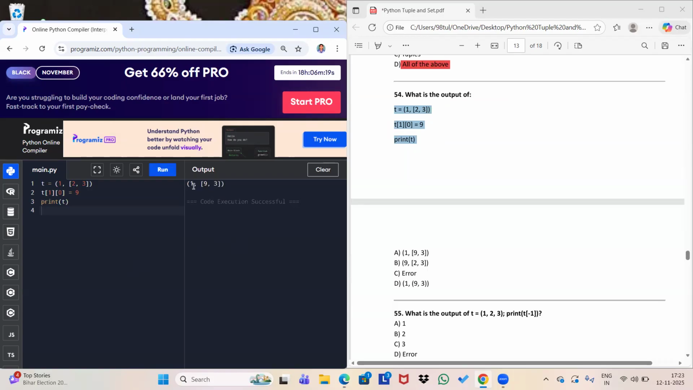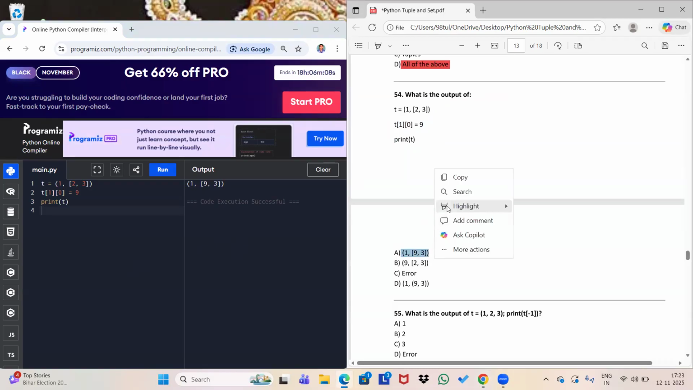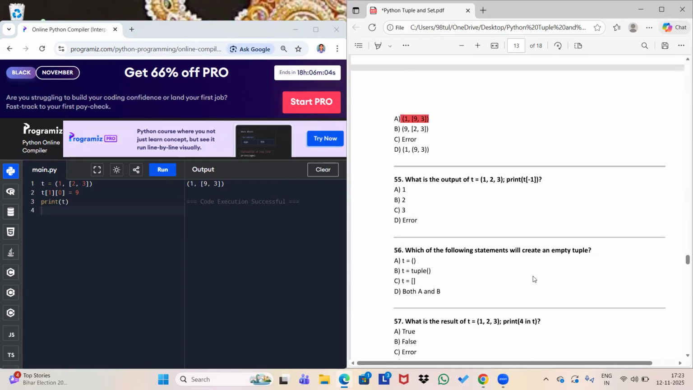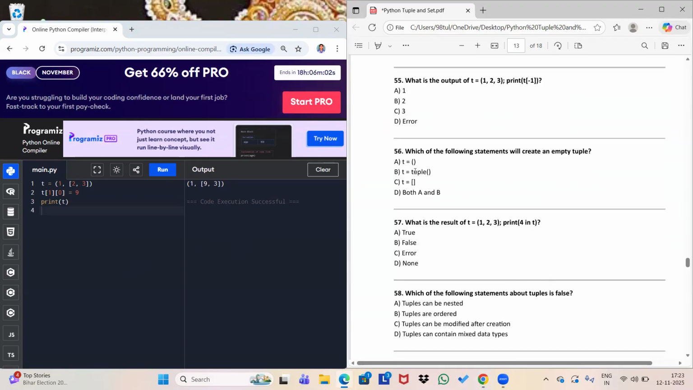So, as you can see, 9 is assigned at the 0th index. It is very easy because I told you we cannot make changes in the tuple, but this was a nested list, so we can make changes into this. Okay, next one. What is the output of this tuple?